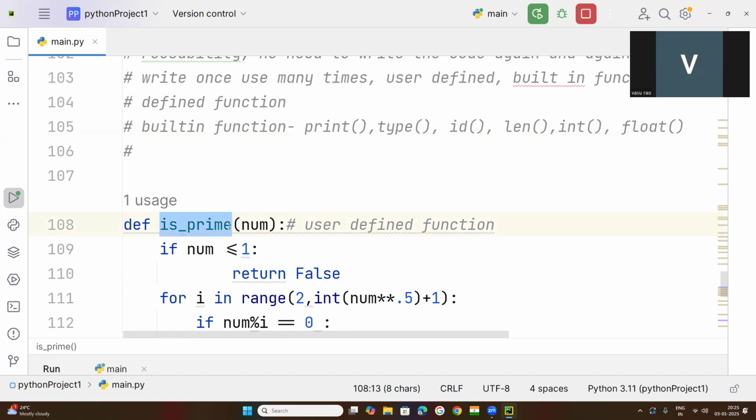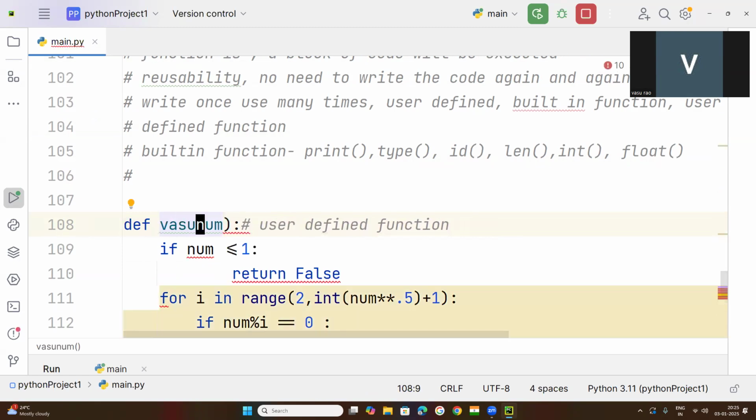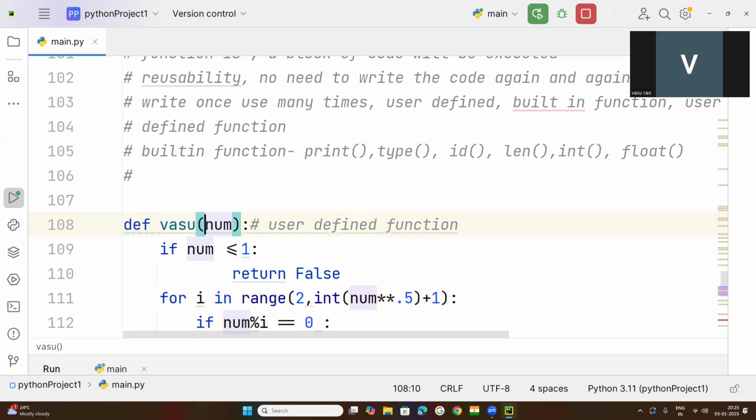Function name, any name, XYZ. You can keep my name, Vasu, your name. Okay, no issue. Understood that? Vasu is a function name.